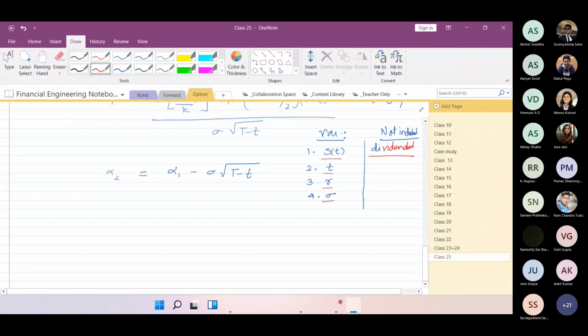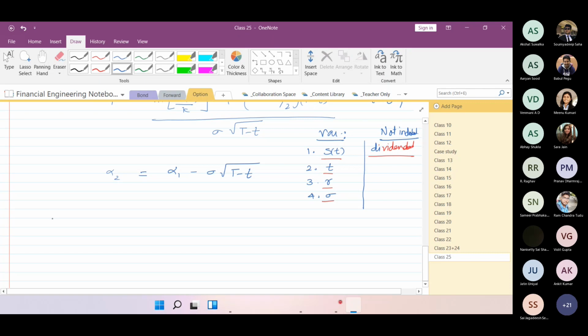So I'll try to get those values and try to understand how we can get all those partial derivatives and what they are all called in finance.